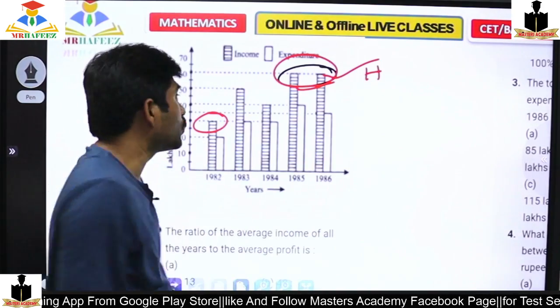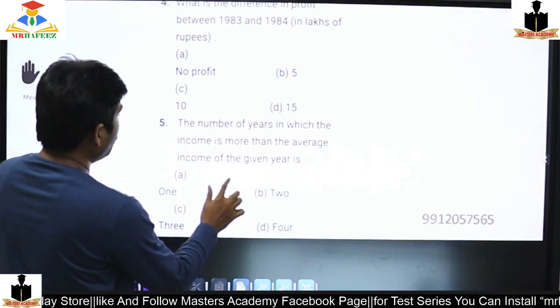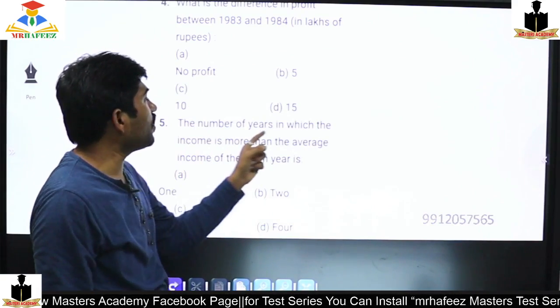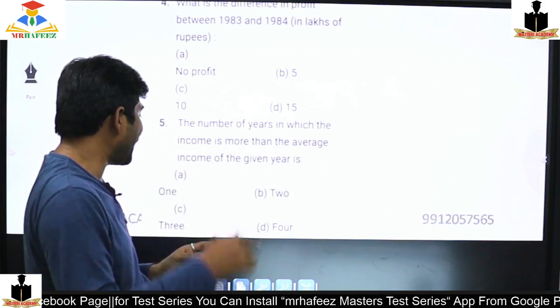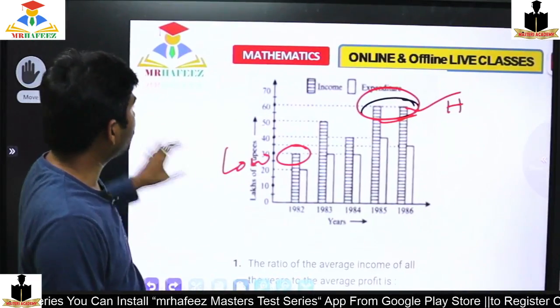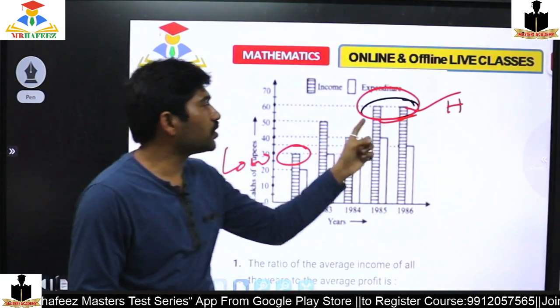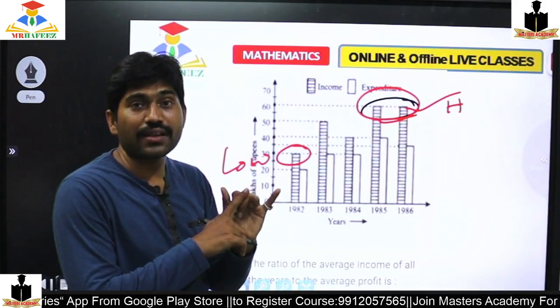Yes, very good. So what is the present question? The present question is the number of years in which the income is more than the average. If I observe the graph here, these two are high, so 2 is over. I should answer more than 2.